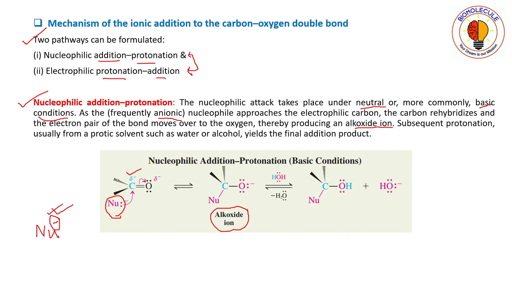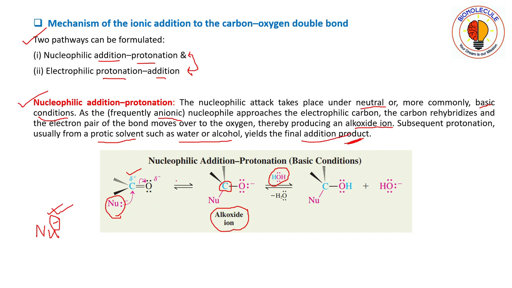See here, why does this happen? Because carbon has to maintain its tetravalency. Carbon is tetravalent here and in this one also carbon is tetravalent. So to fill up their octets, this rehybridization occurs. Then subsequent protonation, usually from a protic solvent such as water or alcohol, here water is present as a solvent, yields the final addition product.